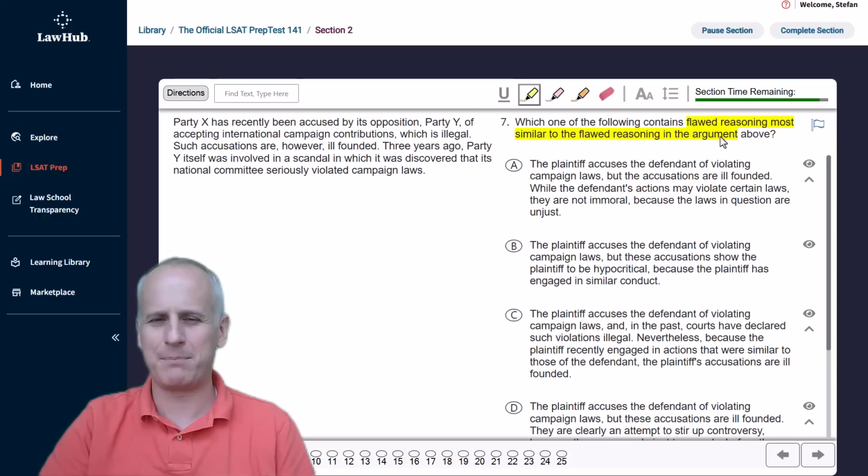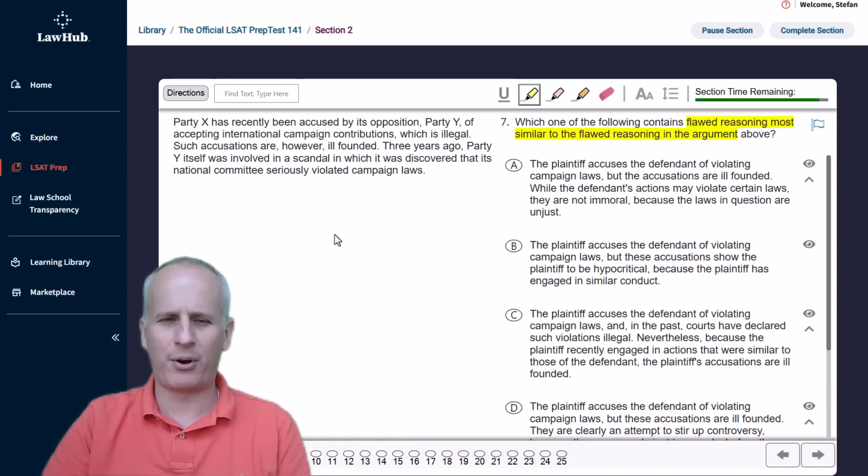Furthermore, we should be skeptical of what we're about to read on the left already. So we're going to keep our highlight tool selected. We're going to certainly highlight the conclusion, and if it's a somewhat convoluted argument, we might highlight the parts, but for now we're just going to know we will highlight the conclusion upon completing our upfront read of the paragraph, which starts, Party X has recently been accused by its opposition, Party Y, of accepting international campaign contributions, which is illegal. Such accusations are, however, ill-founded.